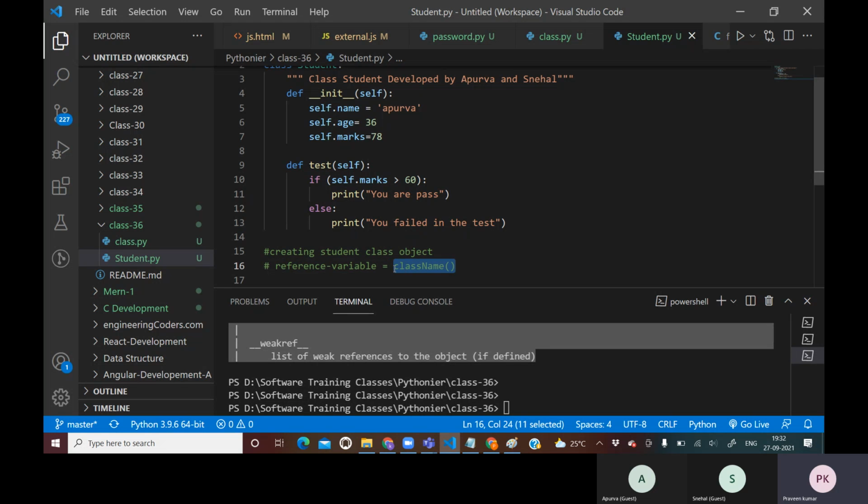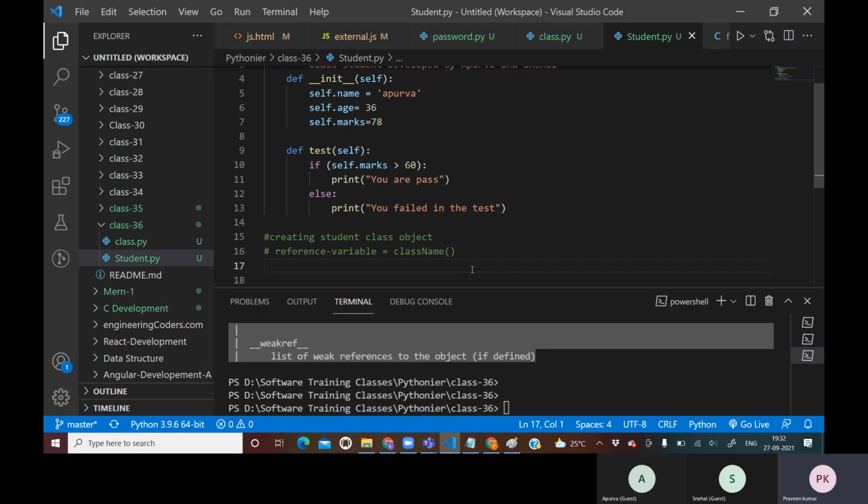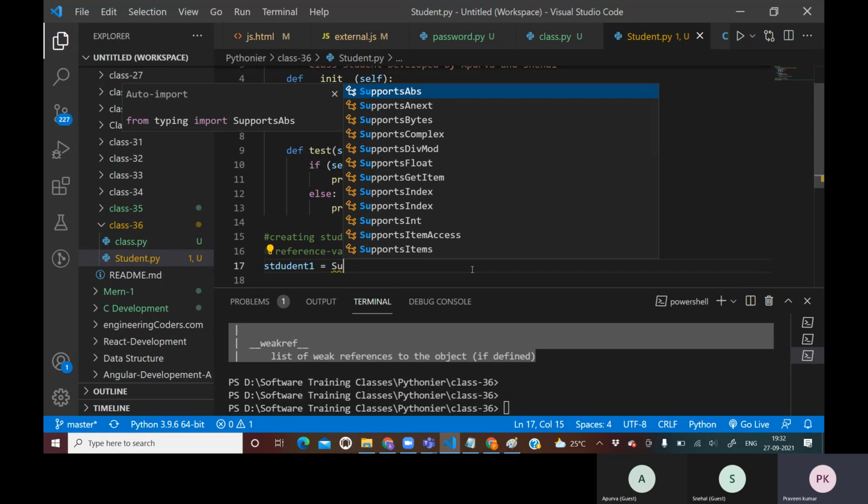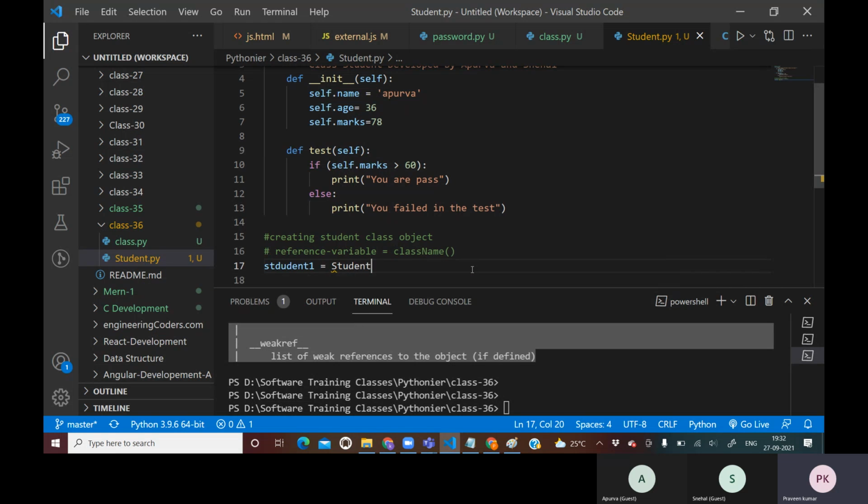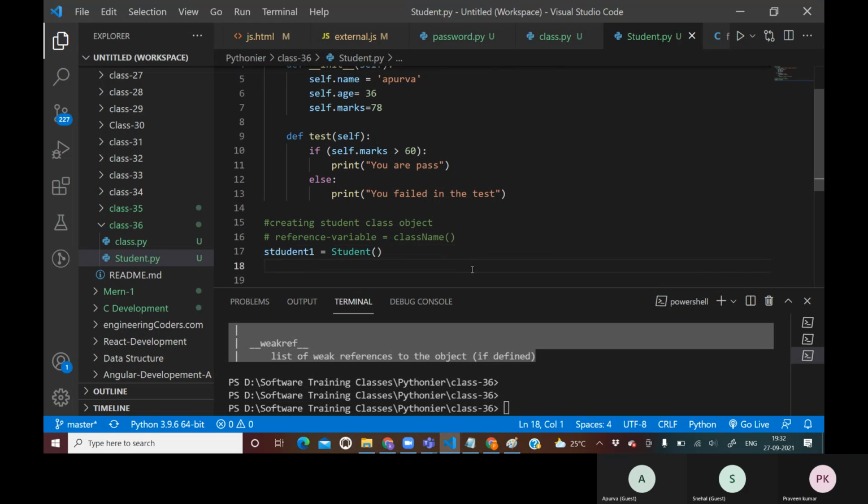And after that, the reference of that object is being stored in what? In this variable. So in real time, I will say std1, a student one. I'm saying I will be creating a student class. So I created a student class. Now you will tell me, what is this reference variable?